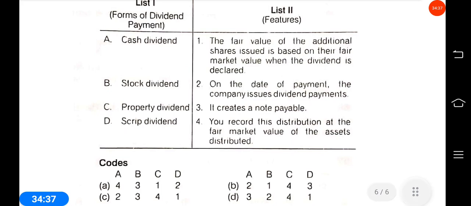The fair value of the additional share issued is based on their fair market value when the dividend is declared. On the date of payment, the company issues dividend payments. It creates a note payable. You record this distribution at the fair market value of the assets distributed.